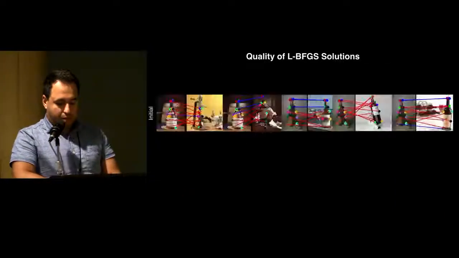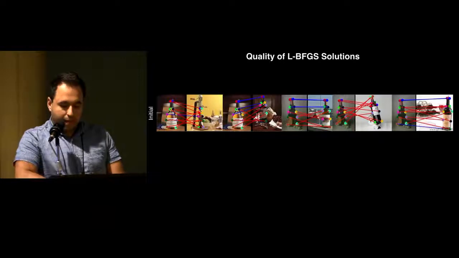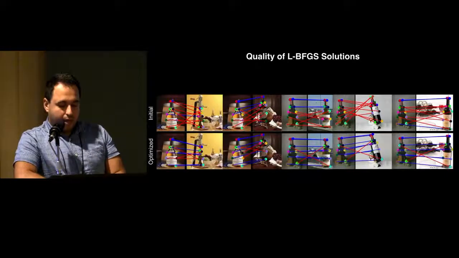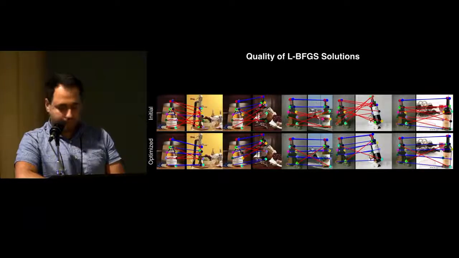So, our minimization scheme yields high-quality outputs that outperform the state-of-the-art in general. In this example, the red lines denote wrong matches and the blue the correct ones. It is visually apparent that we can improve upon the initial guess that is computed by, for instance, a simple Hungarian matching.